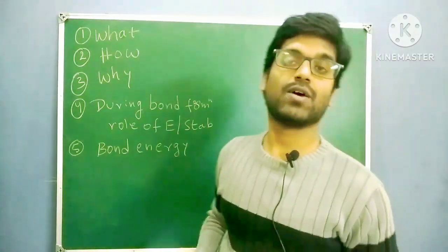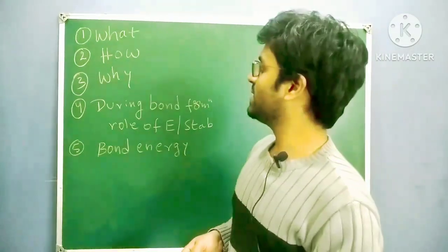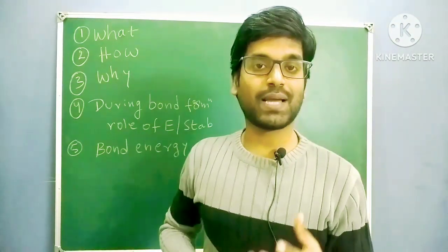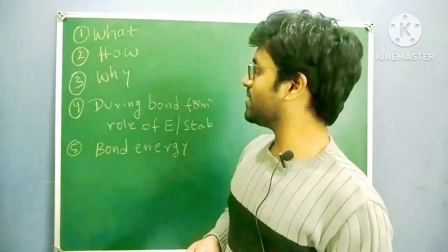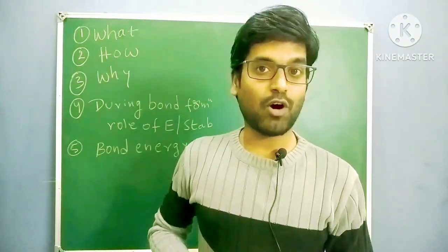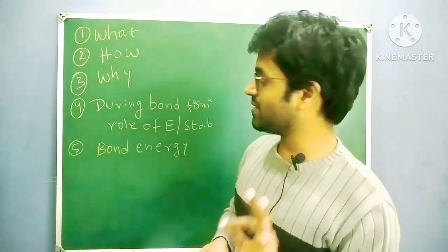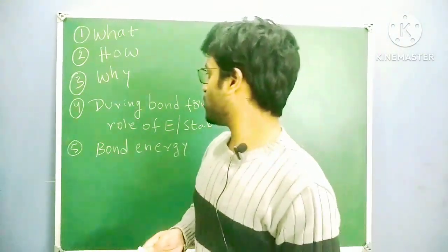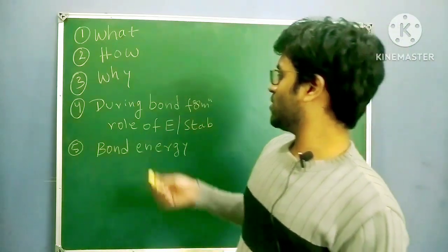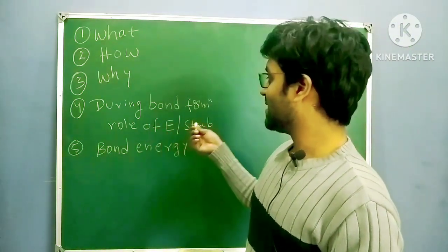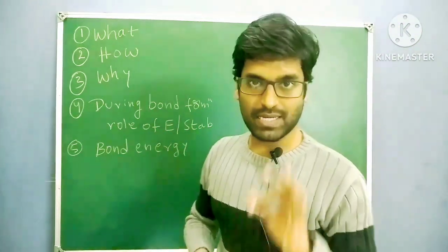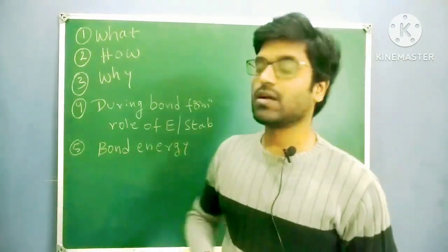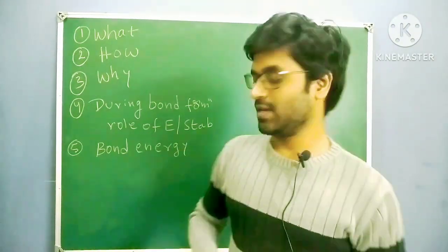So the first one is what is a chemical bond. Second, how a chemical bond will form. Third, why a chemical bond has to form. These three are basic terms. Fourth one, during bond formation, the role of energy, reactivity and stability. Last one, bond energy.